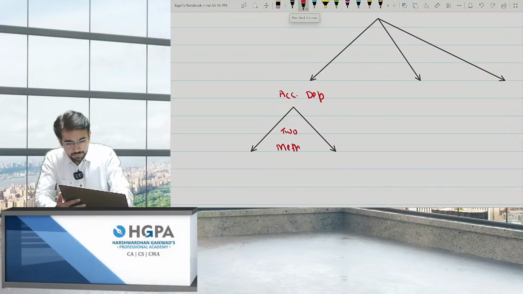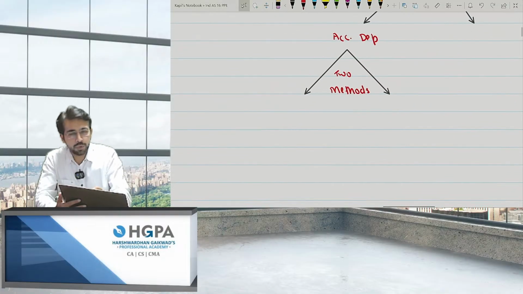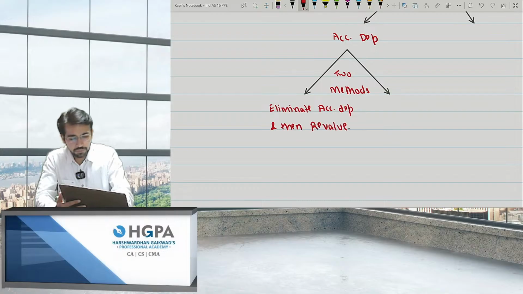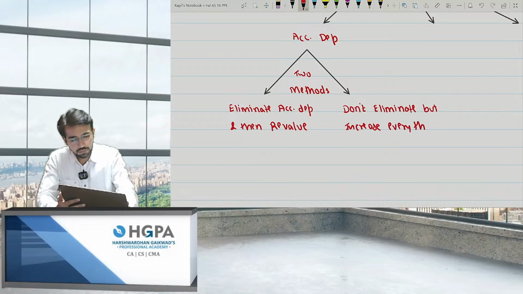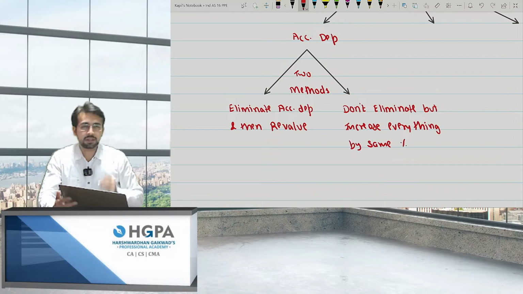The two methods: first point is eliminate accumulated depreciation and then revalue. And the second point is, don't eliminate, but increase everything by the same proportion, or else same percentage. These are the two methods, right?